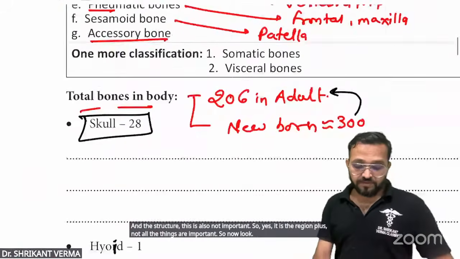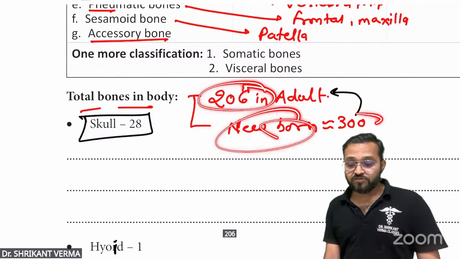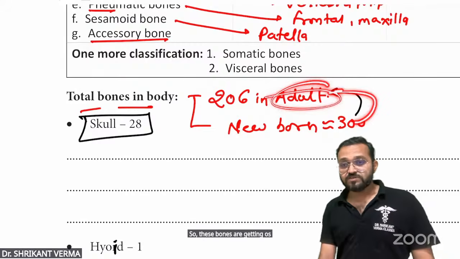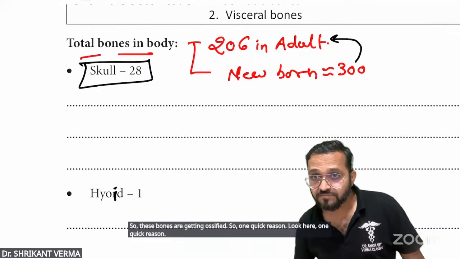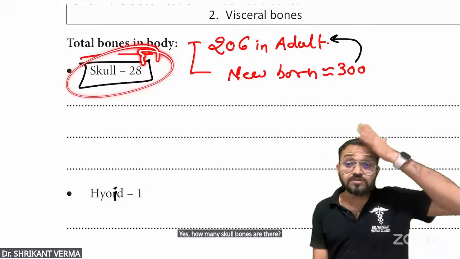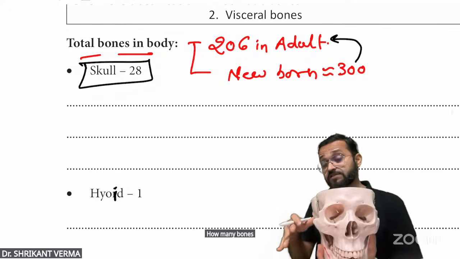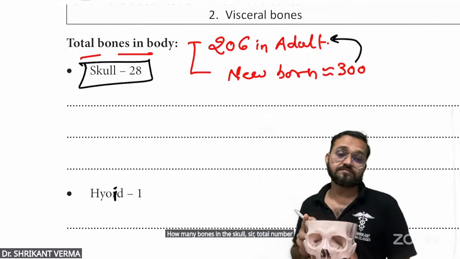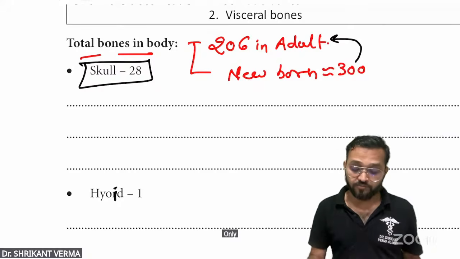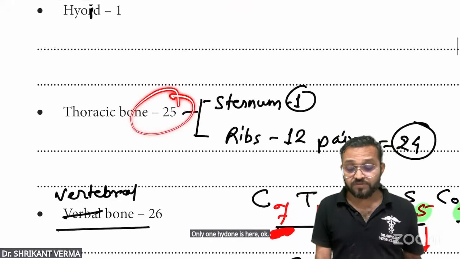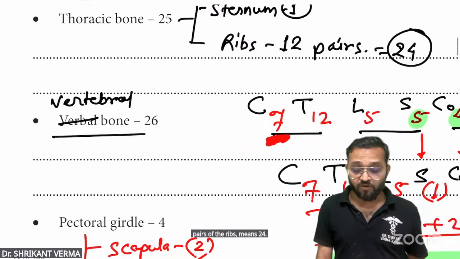Now look, MCQs. Total bones in the body: 206. In the newborn, 300, and these bones get ossified. One quick revision. How many skull bones are there? 28. But how many hyoid bones? Only one. How many thoracic bones? One sternum and 12 pairs of ribs, meaning 24. Vertebral column? 26.